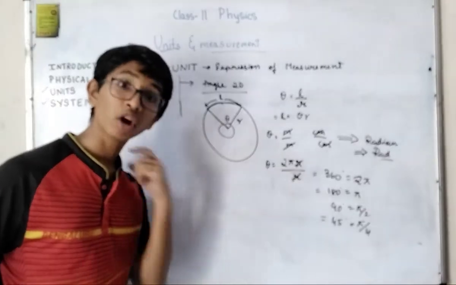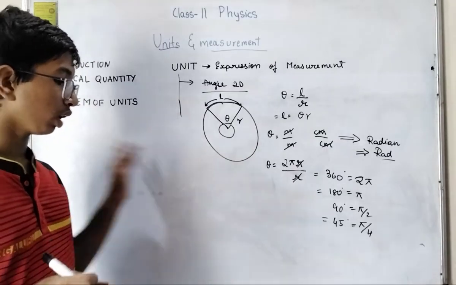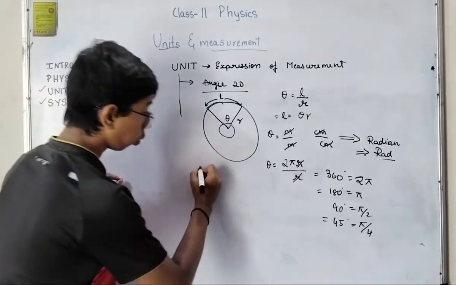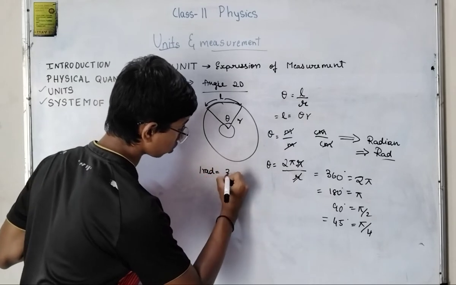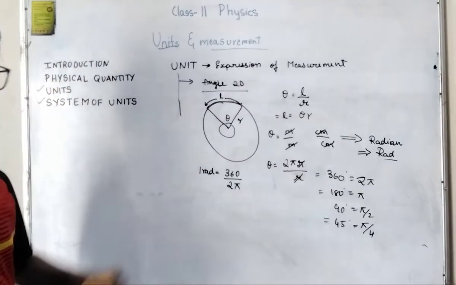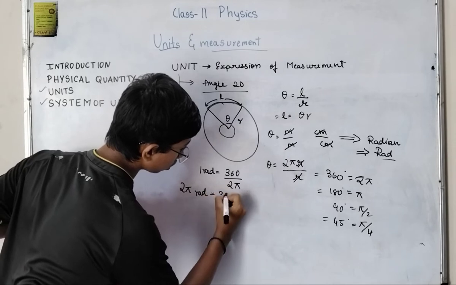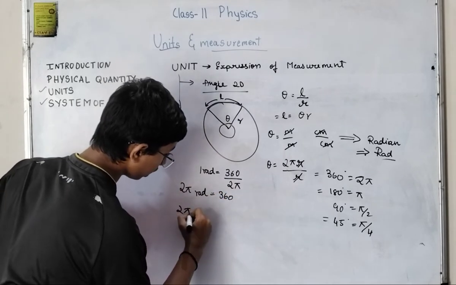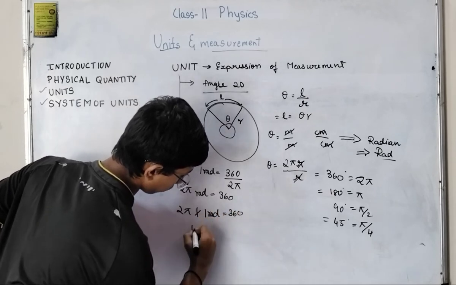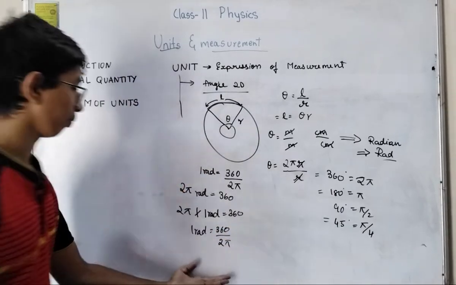This is the conversion of angles from radian to degree. How much is 1 radian? 1 radian is equal to 360 divided by 2 pi. If you are thinking how, see, 2 pi radian is equal to 360 degree. Now I can write 2 pi into 1 radian is equal to 360. So 1 radian is equal to 360 divided by 2 pi.